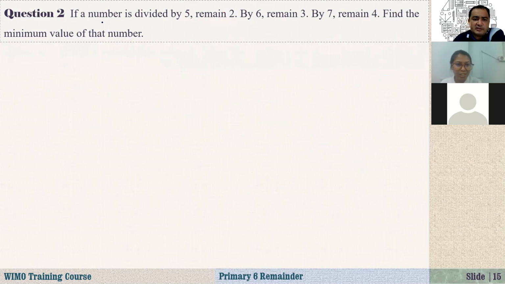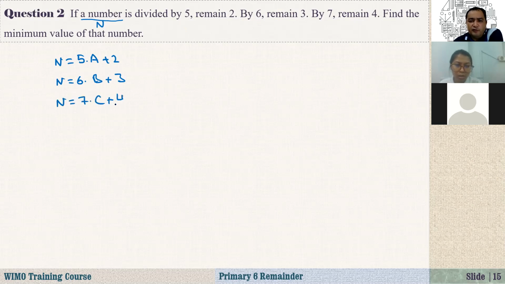Another question. If a number is divided by 5, the remainder is 2. Now we will do this a bit faster. Let's say this number is n again. n is equal to 5 times a plus 2. And by 6, the remainder is 3, so n equals 6 times b plus 3. By 7, the remainder is 4, so n equals 7 times c plus 4. Find the minimum value of that number.